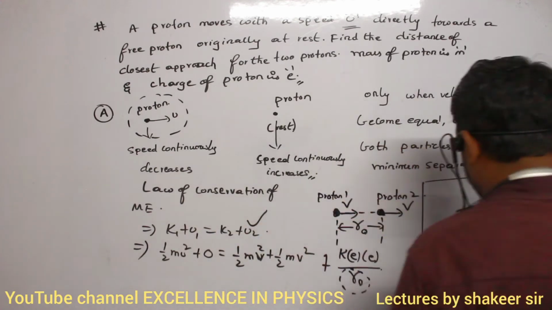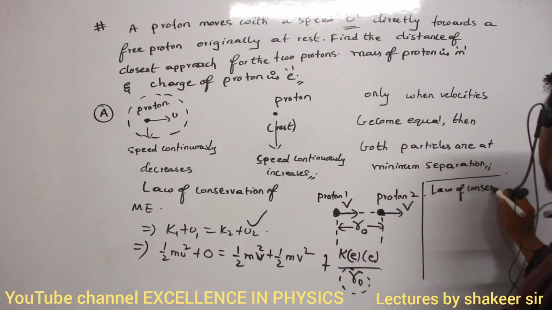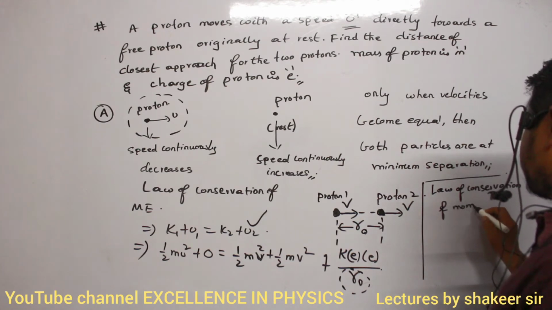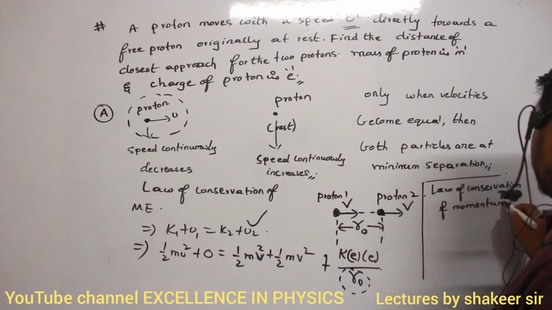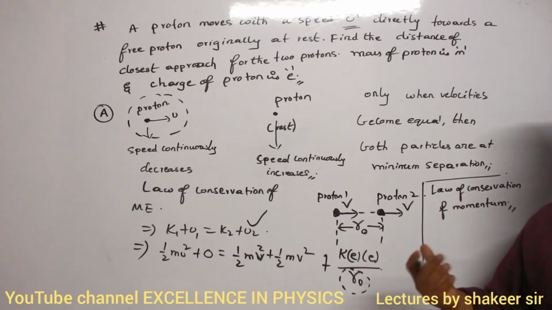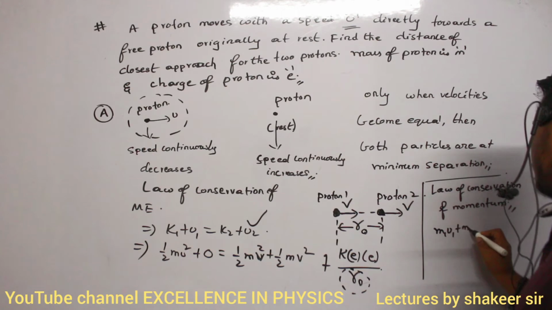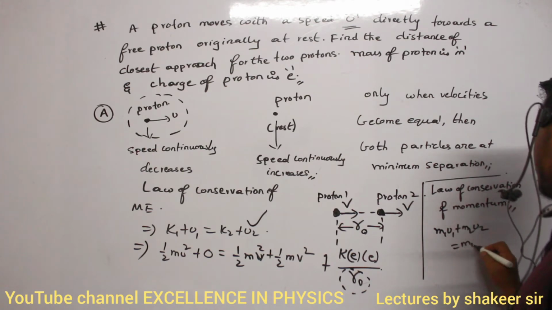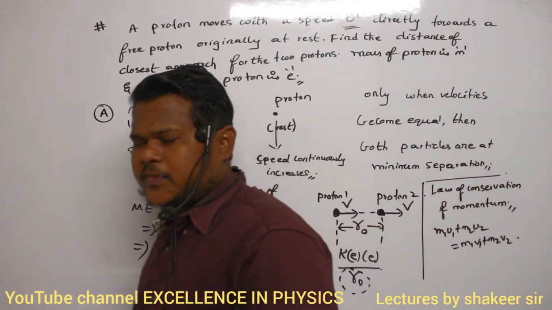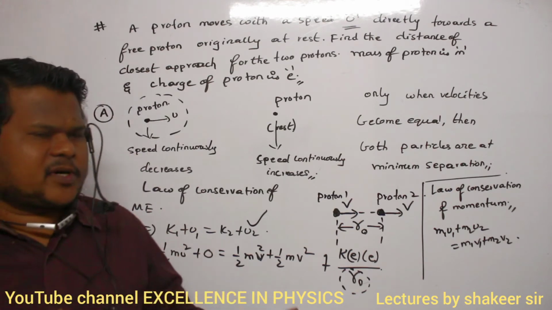In first year topic, we have studied law of conservation of momentum. This relation we have studied, no? What is law of conservation of momentum? In the case of collision, total initial momentum is equal to total final momentum. So therefore, I can write m1 u1 plus m2 u2 is equal to m1 v1 plus m2 v2. This is law of conservation of momentum, no? Total initial momentum before collision is equal to total final momentum after collision.